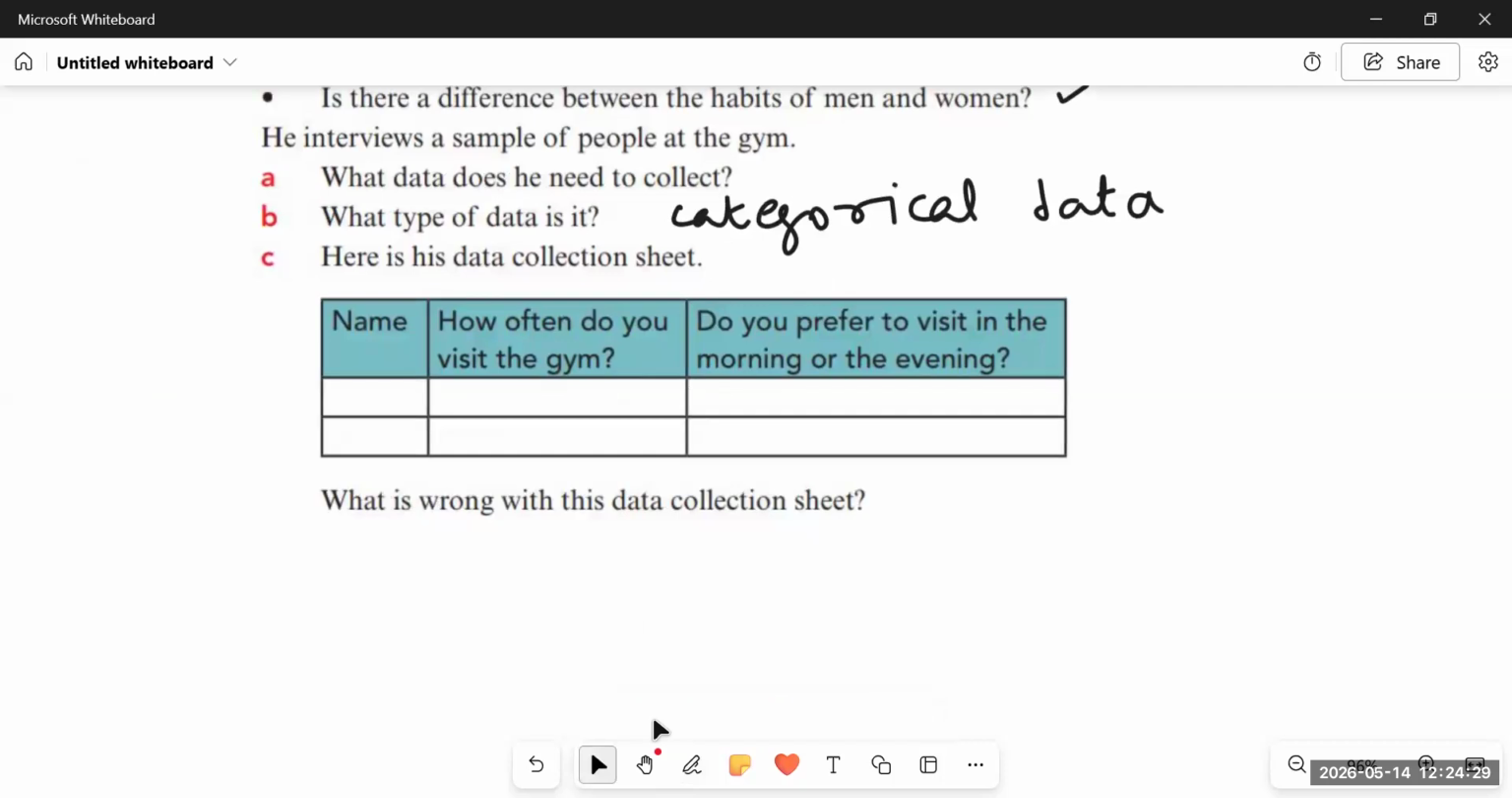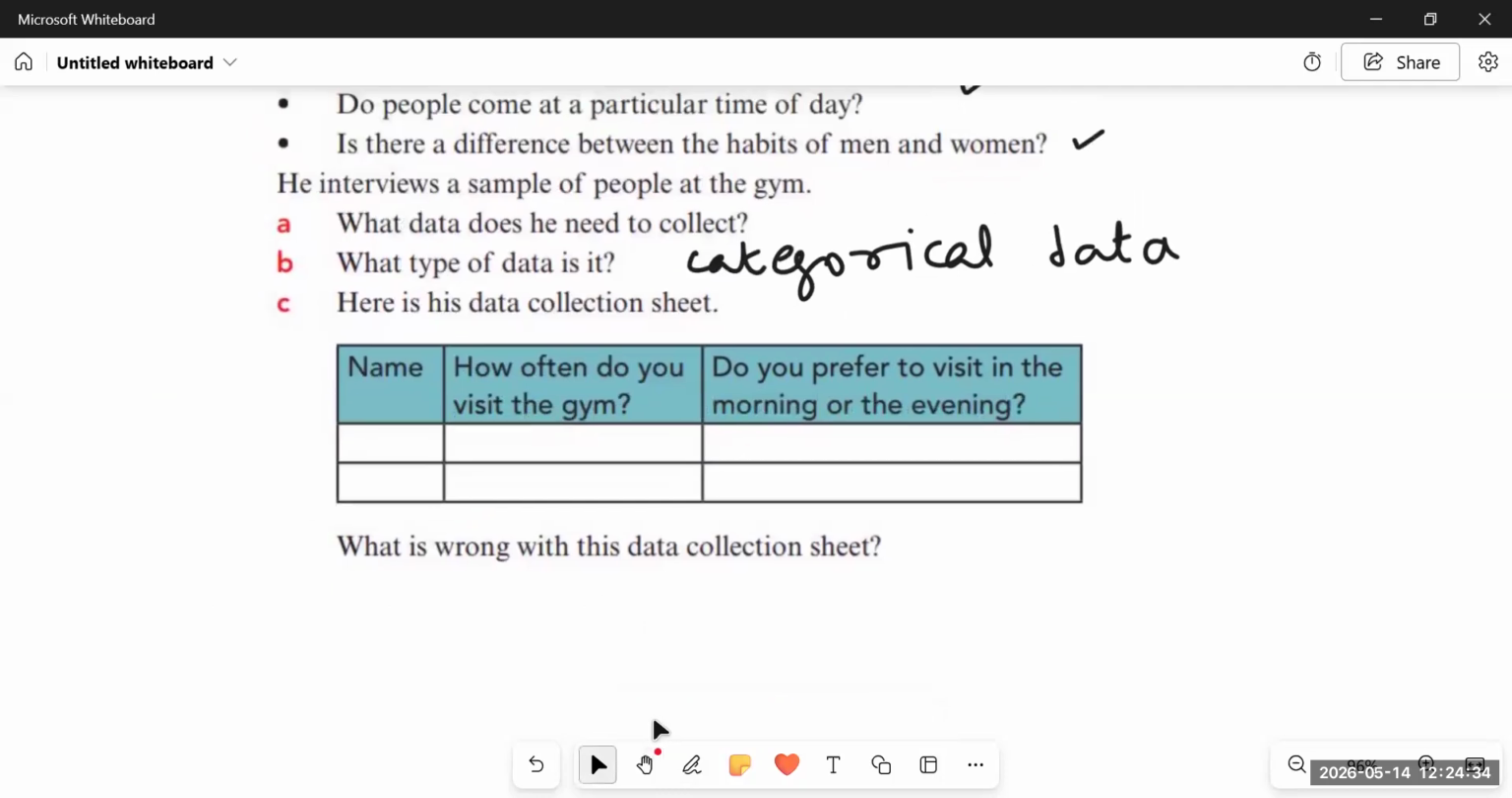See, since he wanted to know is there a difference between the habits of men and women, so instead of having the first column of name, he should use the word gender, because he wanted to know the difference in the activities of men and women. So if we take the name, some of the names are of men and women together. So it would be difficult to differentiate among the people that either it's a man or a woman, right?